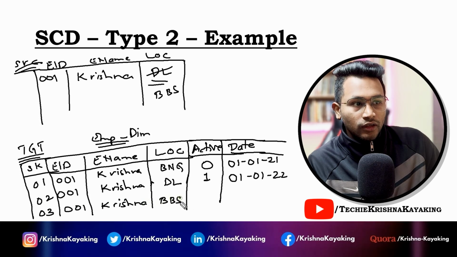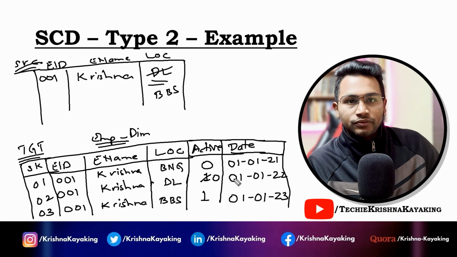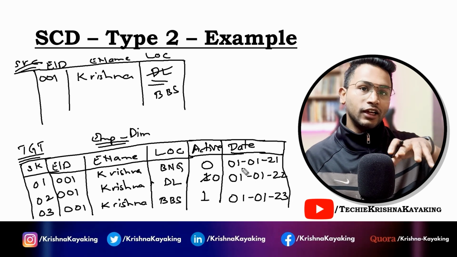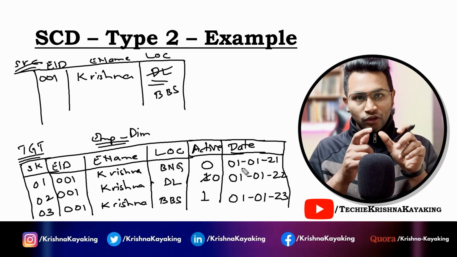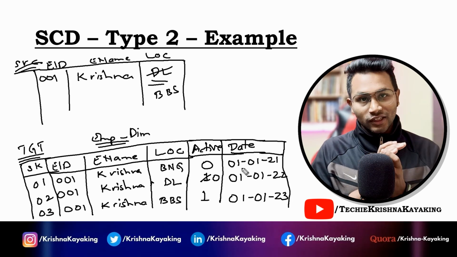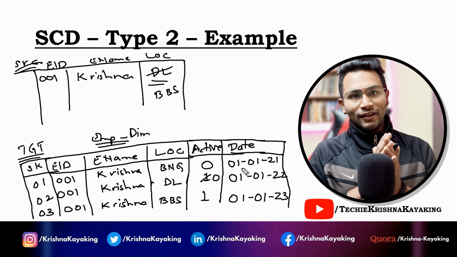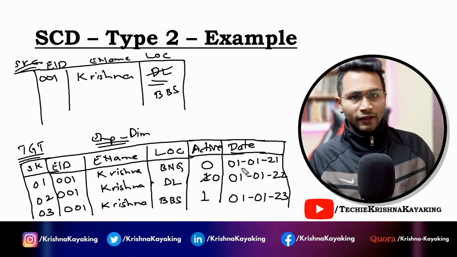Now he moved to where? BBS, that is Bhubaneswar. Now this active record will change to 1, this will change to 0, and this date will change to whatever date I move. So I'm just taking for instance 2023. These are the dates where the data is getting updated, or there can be duration dates also. From this date to this date is where Krishna stayed in Bangalore. From this date to this date is where Krishna stayed in Delhi. All this information can also be added.